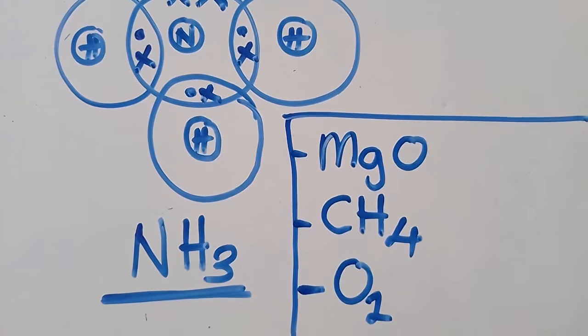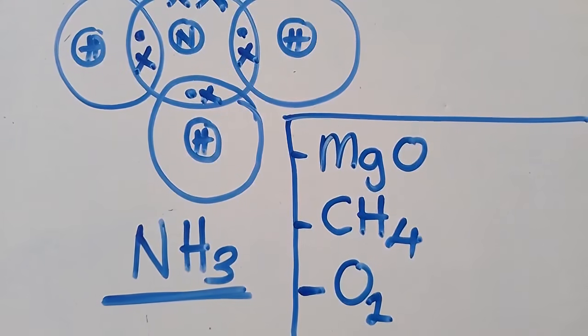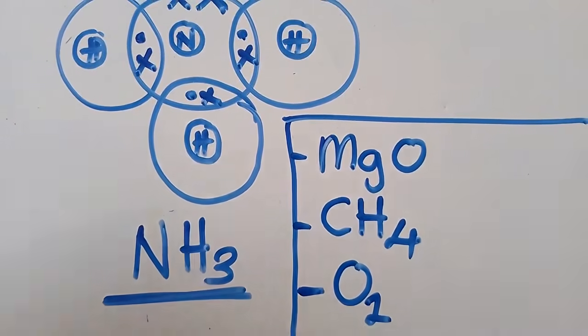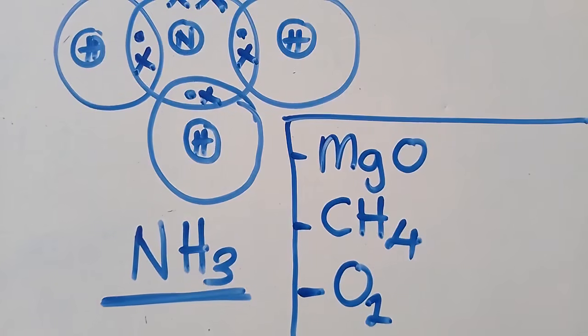This is what you need to do at your own free time. So go through this and write the structures the same way I was writing the structures of the other ones. I want you to write the structures of these ones. This is very simple. We are able to do that one.